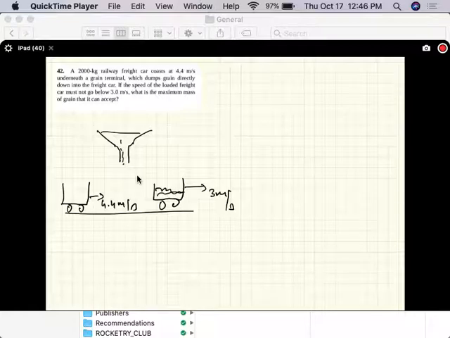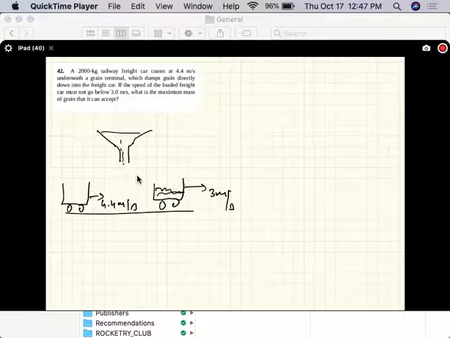Alright, so the problem is as follows. You get an empty car coming, moving in this direction, and as it gets underneath this grain, whatever you want to call it, that grain gets dumped in the car, and it slows down. Okay, and then what you don't want happening is it slowing down to less than 3 meters per second. You probably want that because you want a certain rate of flow for the cars.